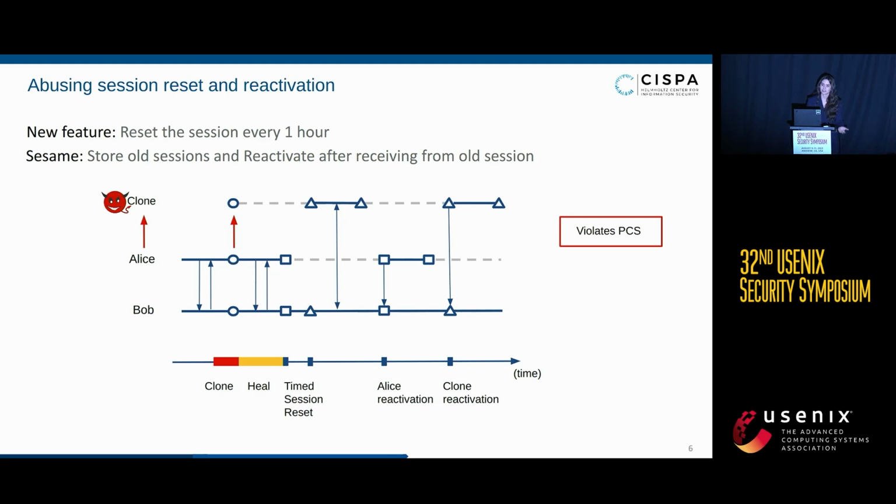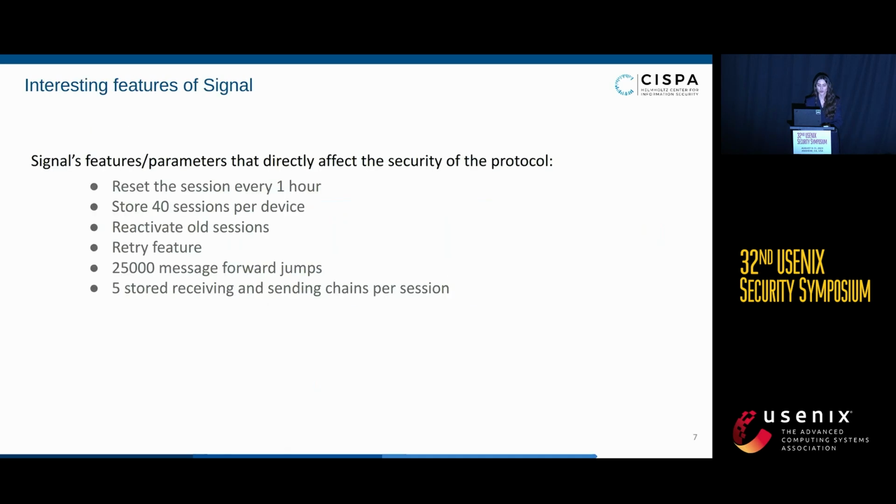And while we were looking at the specification and at the code, we noticed that there were several such interesting features of Signal that directly affect the security of the protocol. So we already saw that every hour there is a session reset. Up to 40 sessions are stored per device, but here the policy on how you delete these sessions differs between the specification and the implementation.